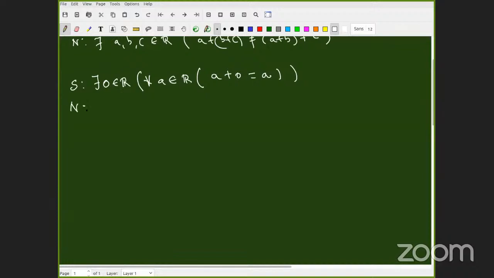Let's go slow and negate. See, once it's written in the symbolic form, it's easy to negate. How do I do that? I have to do it layer by layer. That's why we are putting brackets.